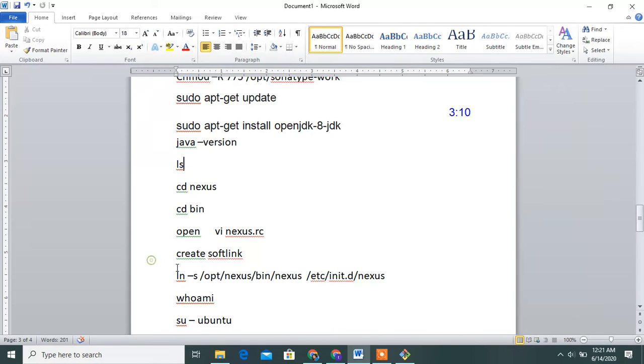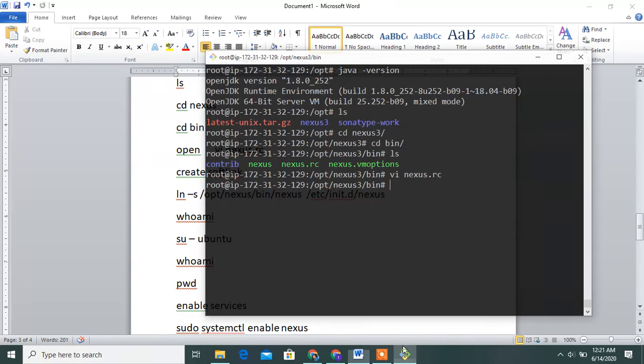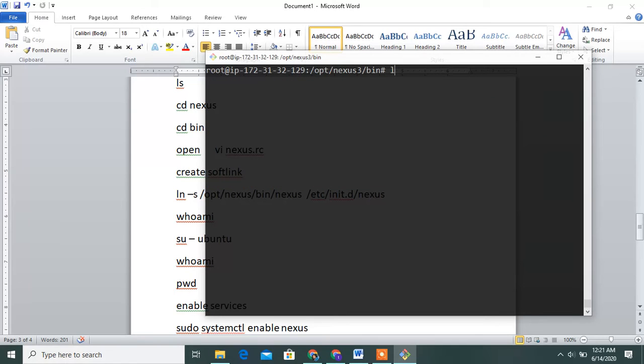This is a soft link, guys: ln -s /opt/nexus/bin/nexus, then /nexus.